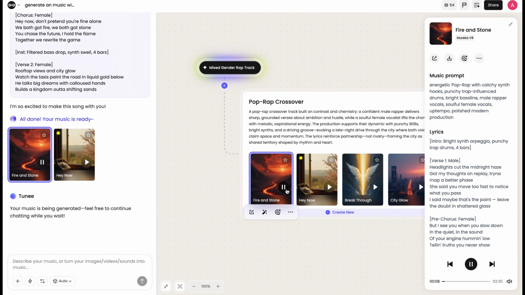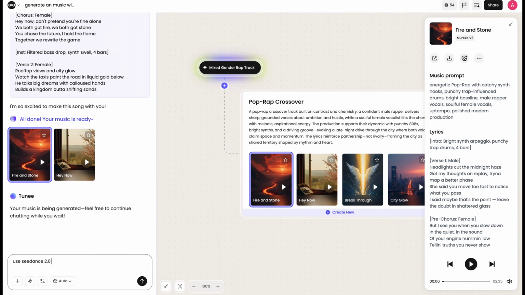Yeah. Headlights got the midnight trying to map a better phrase. You said you move too fast to notice what you passed. I said maybe that's the point, leave the doubt and shattered glass. But I see you when you slow down. In the quiet, in the sound.